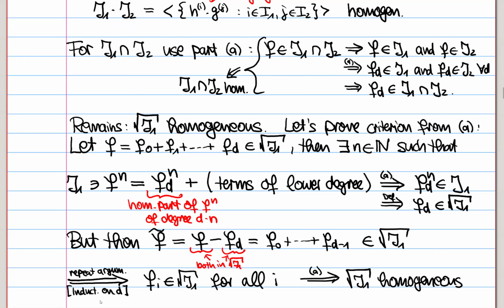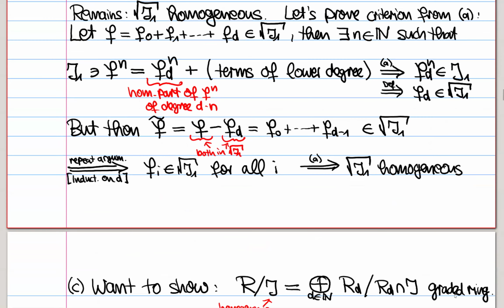So we repeat the argument, or if you want to have it formally, we do an induction on the degree d of the element f. So we show that all of the parts fi are in the radical ideal, and then we use the criterion of A in the opposite direction, and this shows that this is the homogeneous ideal. So again, part A was very useful.